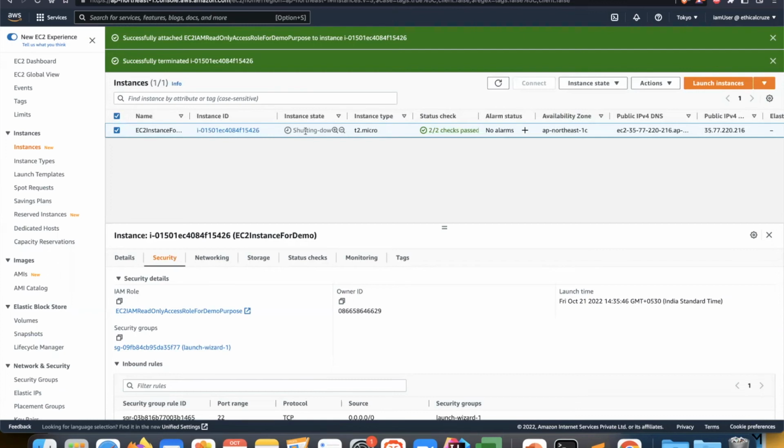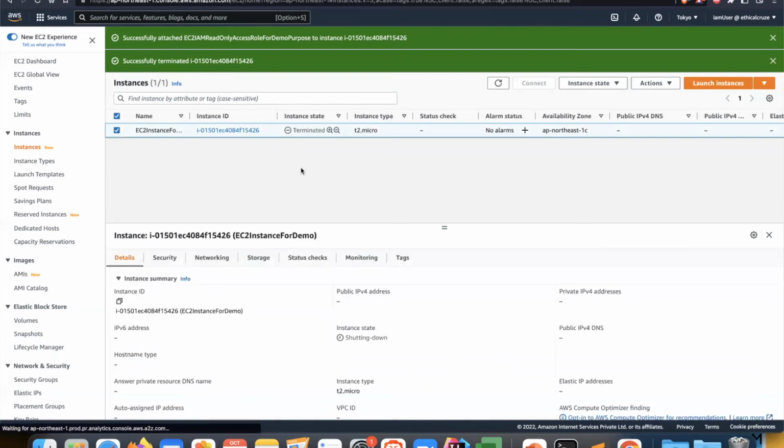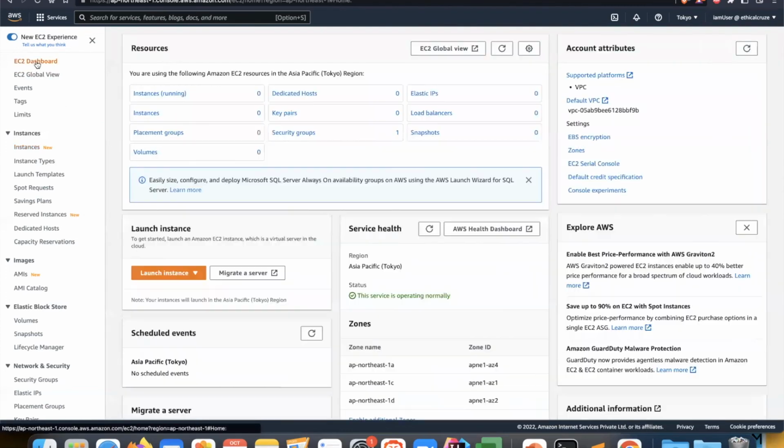Once it is shutting down or in terminated state, you can see this connect button is disabled, because you will not be able to connect to that instance now. Just refresh to see if it is done. It is still shutting down. Okay, now you can see it is terminated. After termination, you will not have any public IP address. Now go to this dashboard to see what is present. You can see instances running 0, because no instances are present in your case. So in this manner, after you are done with your activity, you can clean up your instances so that it will not cost you billing.